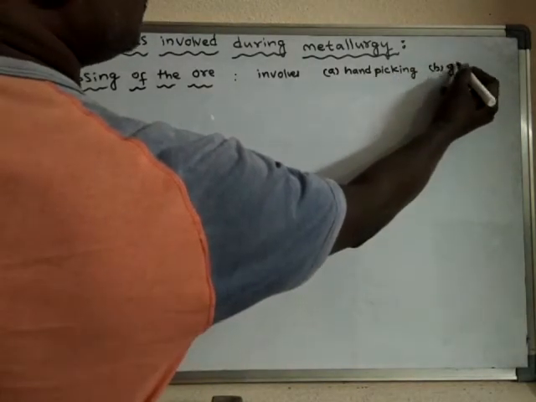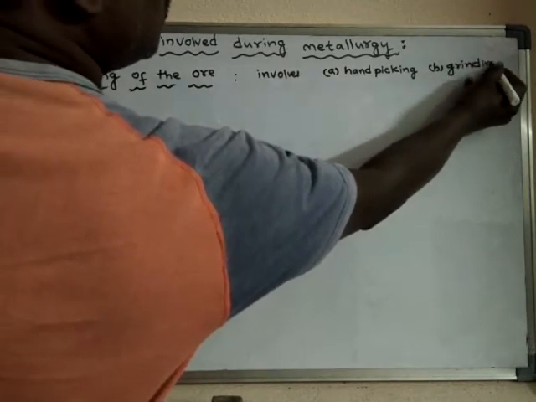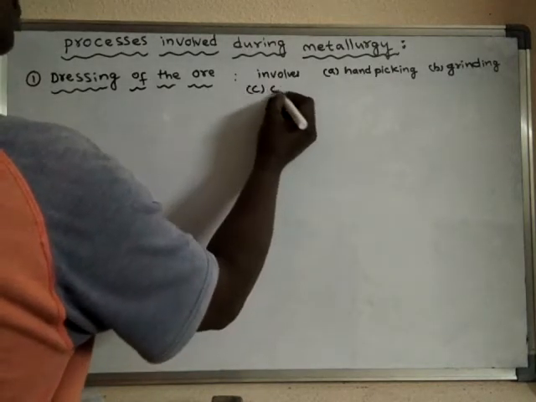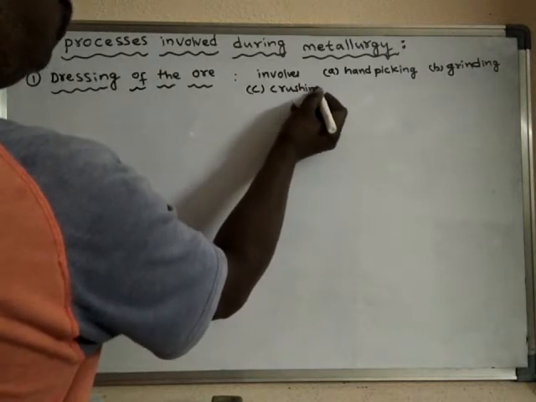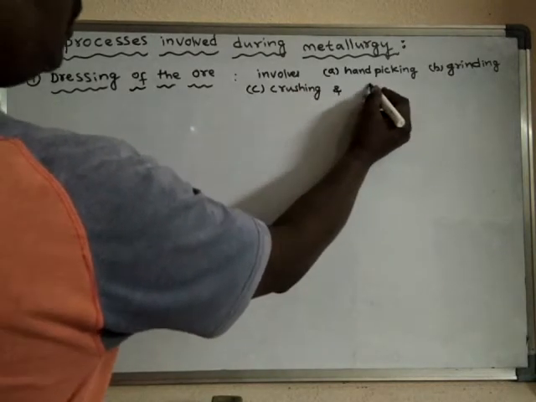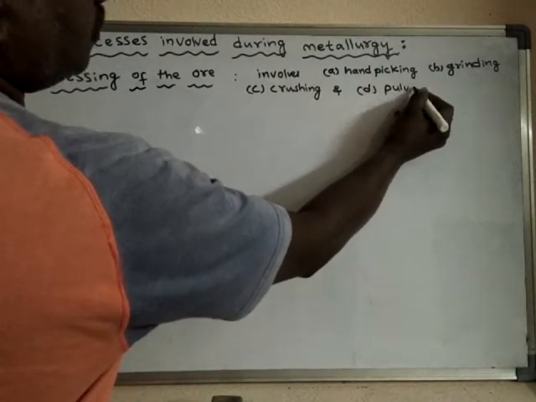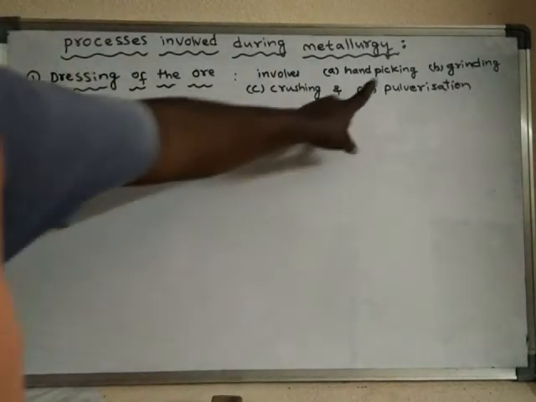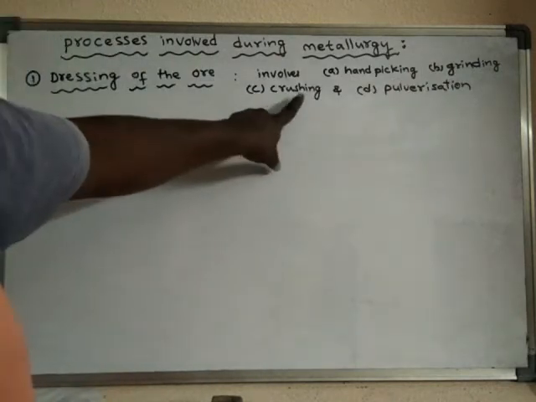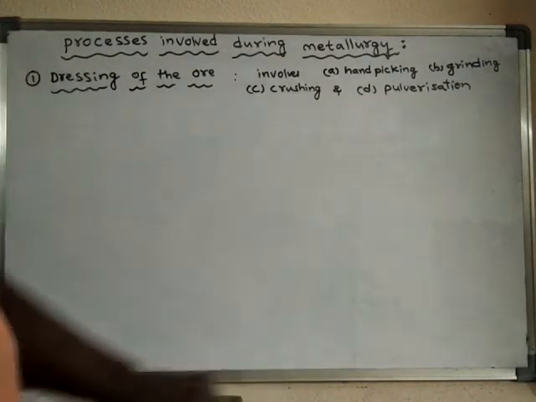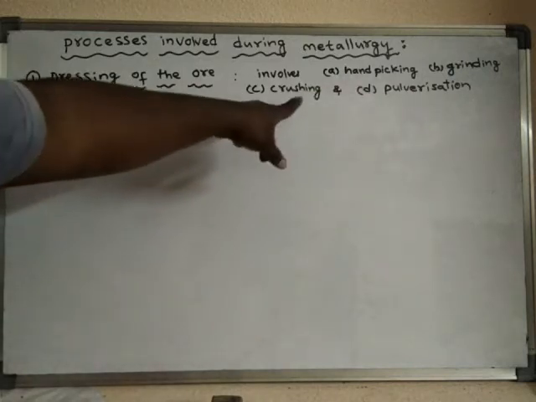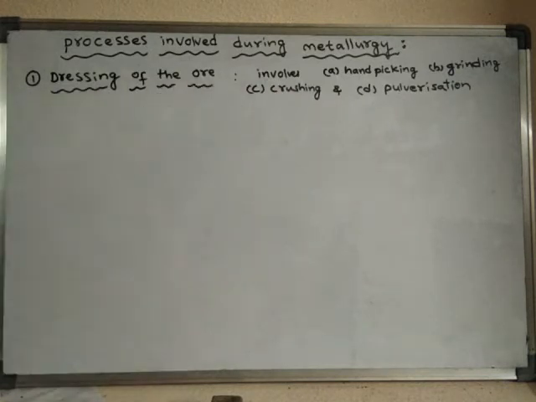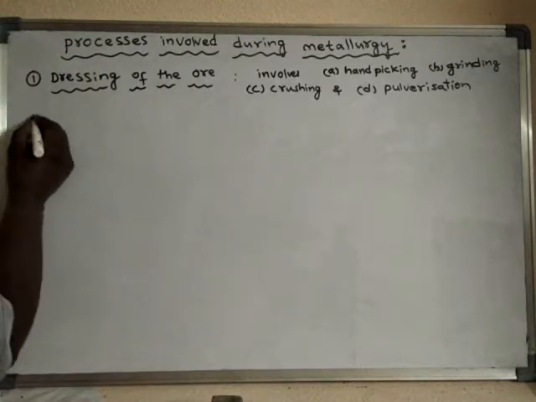grinding, crushing, and pulverization. So hand picking, grinding, crushing and pulverization are all processes which belong to dressing of the ore. Okay.